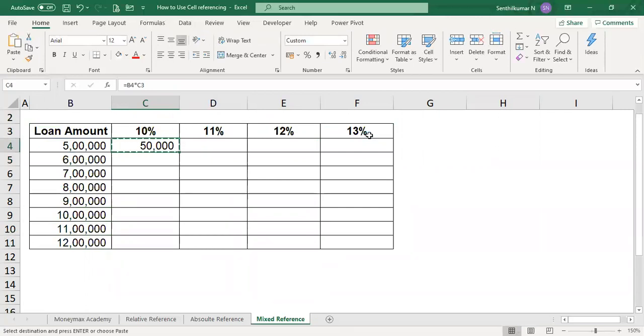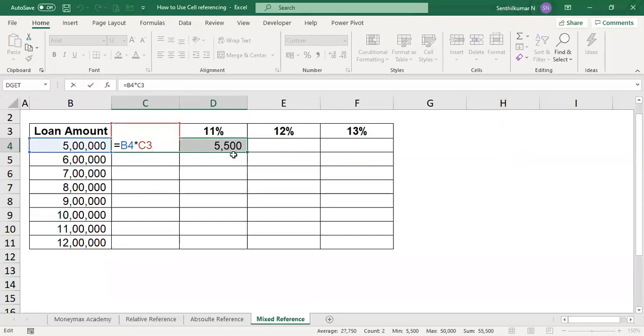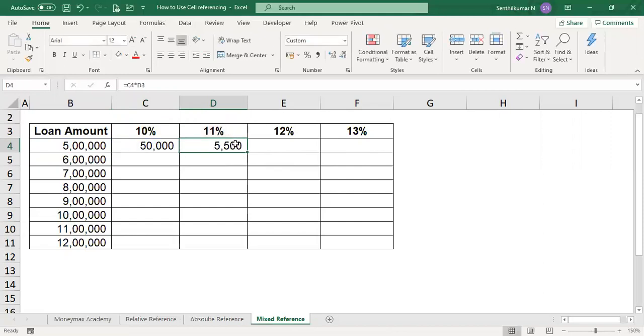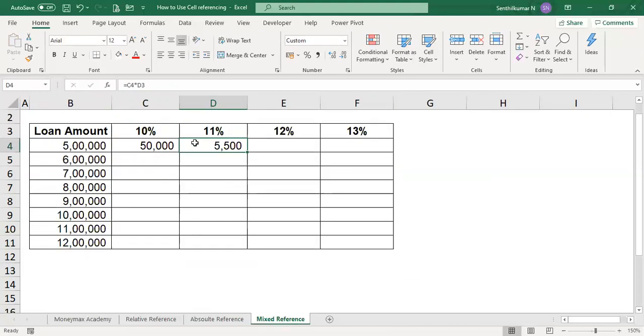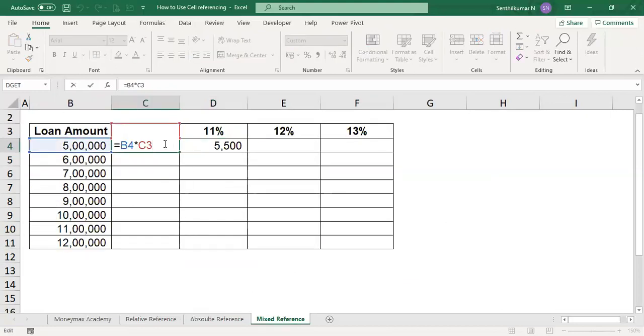Suppose you copy here, what will happen? The data has changed here and here, 50,000 to the percentage. Now what can we do? We can use the dollar symbol, because we already explained it. Wherever absolute data is available, you can use the dollar symbol.